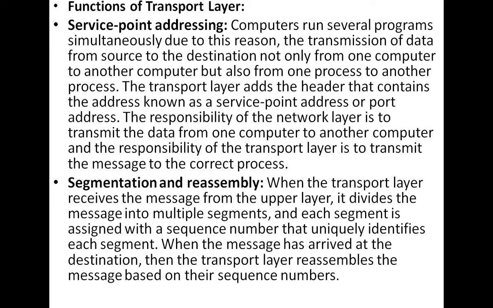These unique sequence numbers are used to identify the particular segments. This process is called segmentation. What is reassembly?